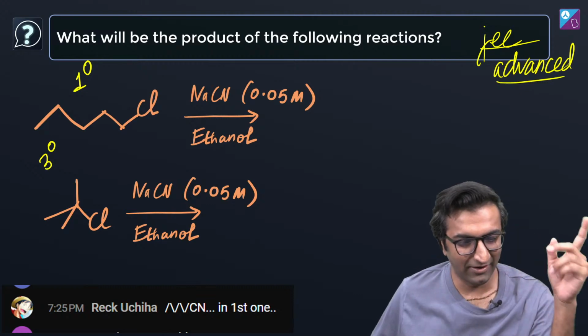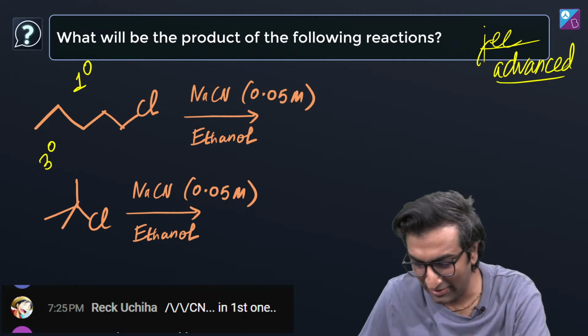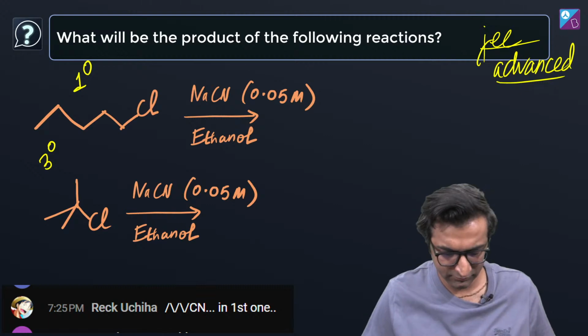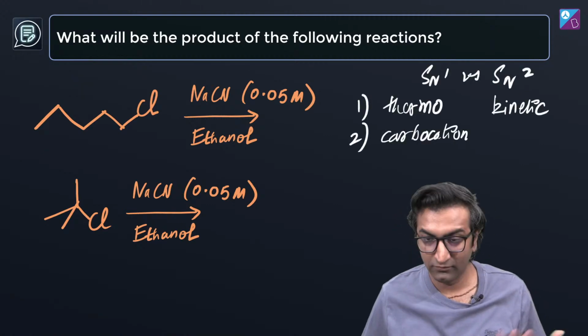Rec is saying that CN will form in the first one. Now, how do you decide? Let's talk SN1 versus SN2.